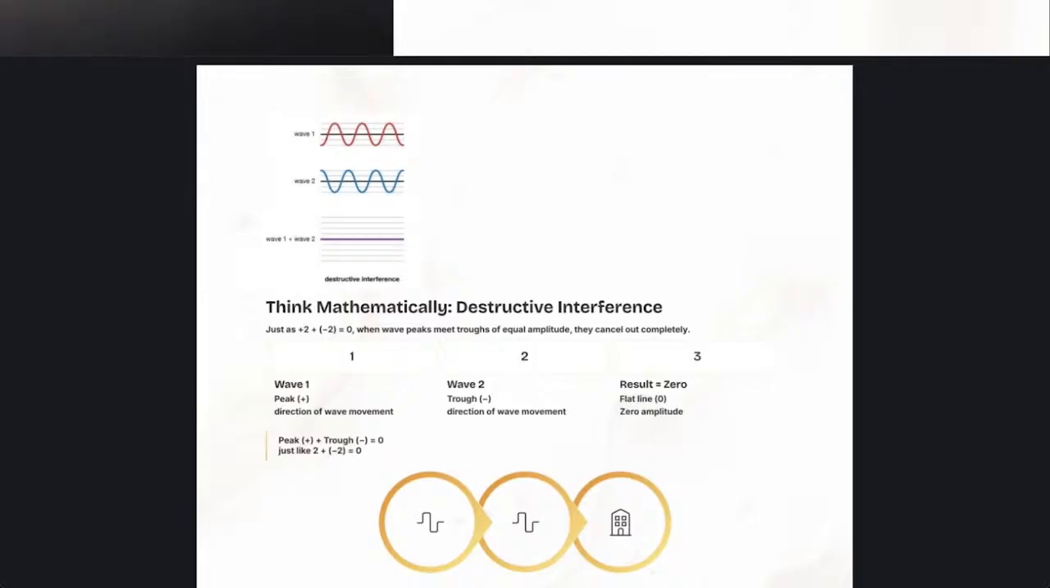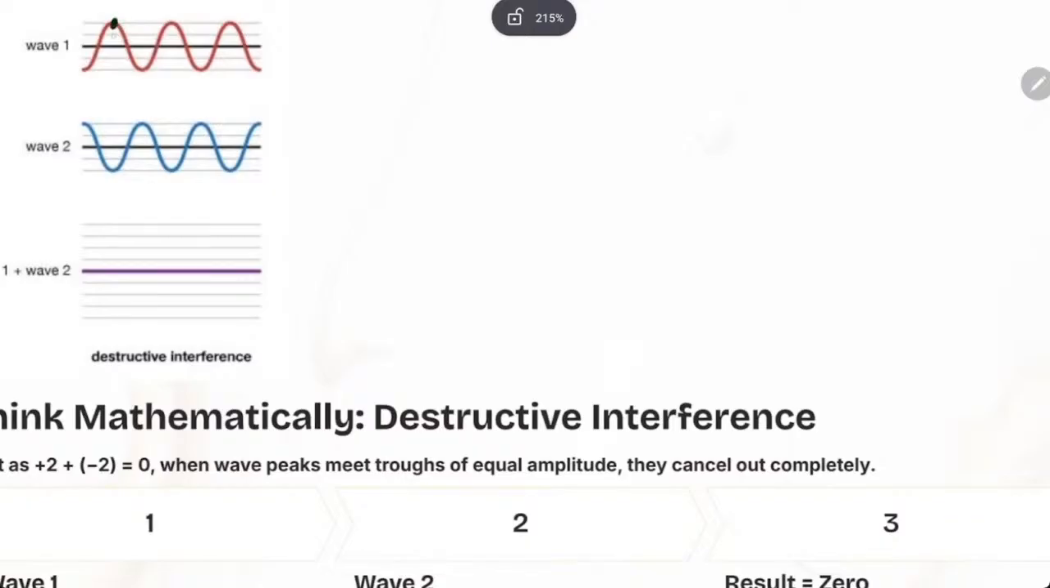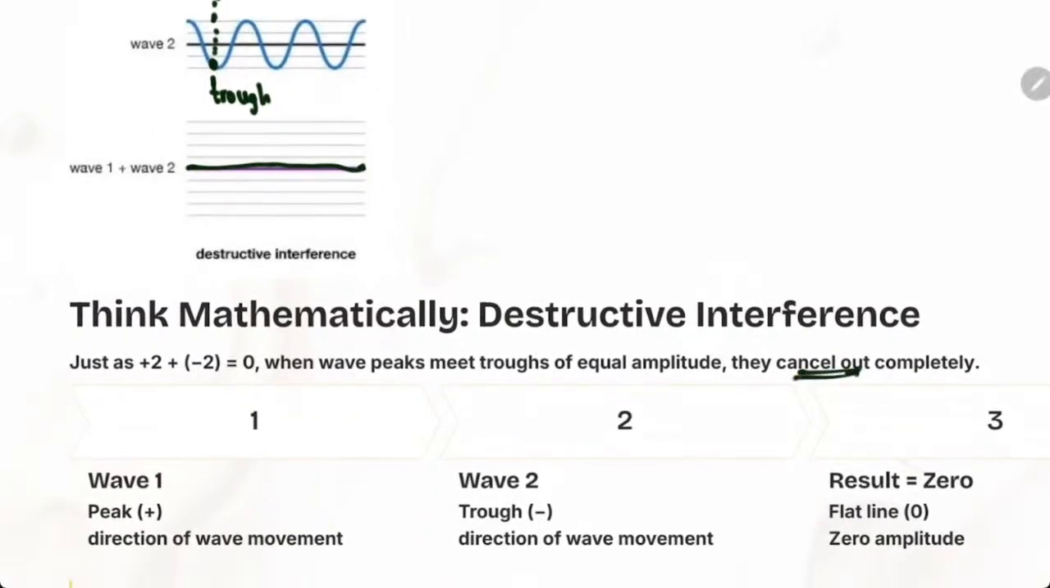Here is what is happening. Look here, students. One is a peak. At the same time, if you go straight down with the ruler, you see that wave number 2 is a trough. This is a trough when the wave is at the bottom. This is a peak when the wave is at the top. So wave 1 is a peak, and at that same position and same time, wave 2 is a trough. When they come together, they cancel each other out. You get no sound at all. That's destructive. You are destroying. They are canceling out completely.